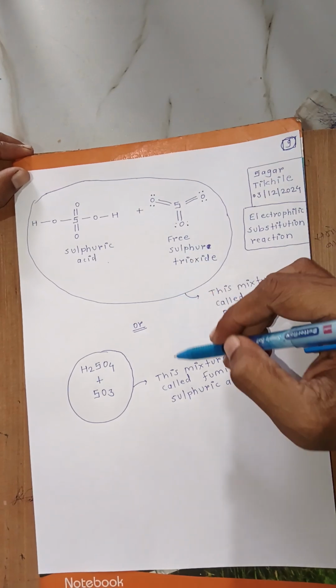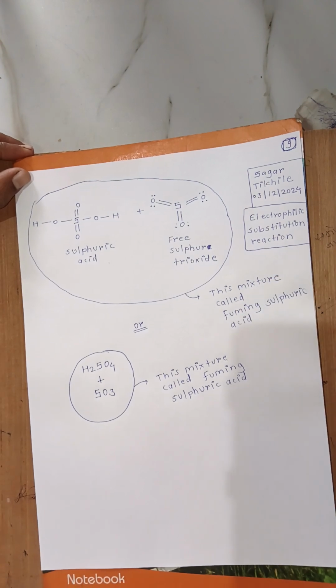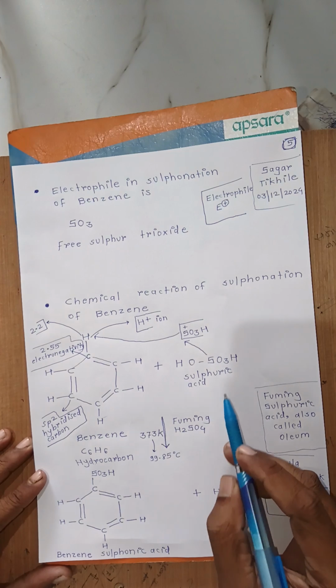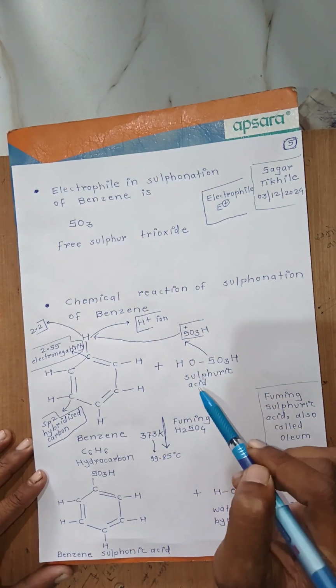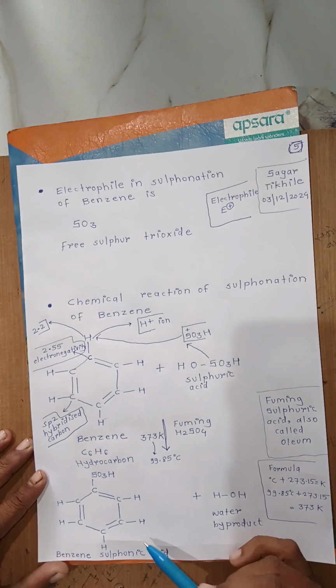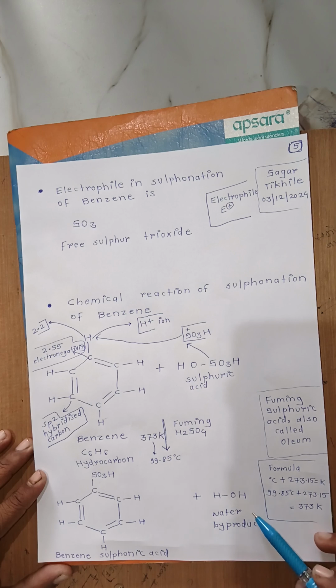Now, how the reaction happens, I will write in the simple way. Now we will discuss the chemical reaction of benzene with sulfuric acid and how the product benzene sulfonic acid forms along with the byproduct water.